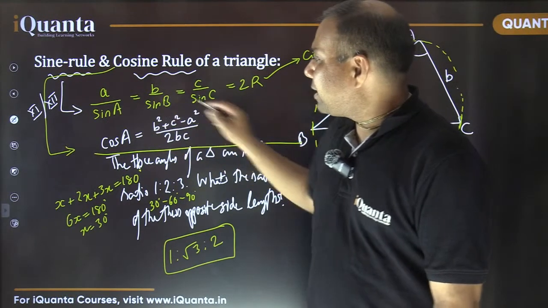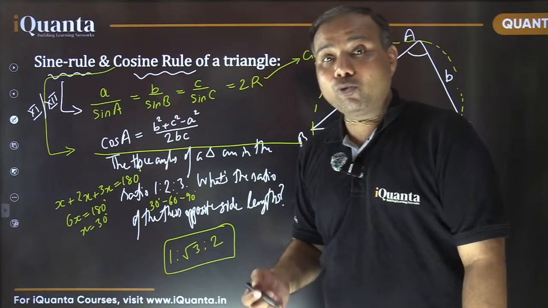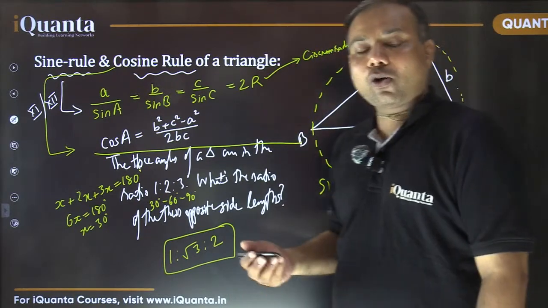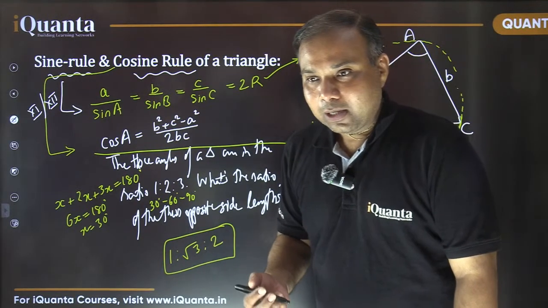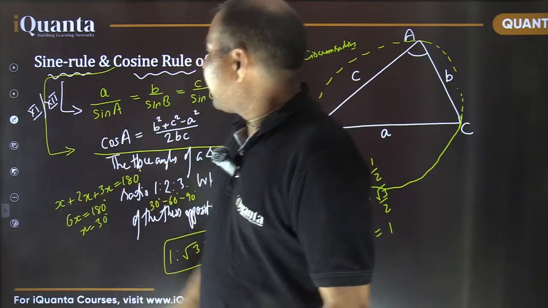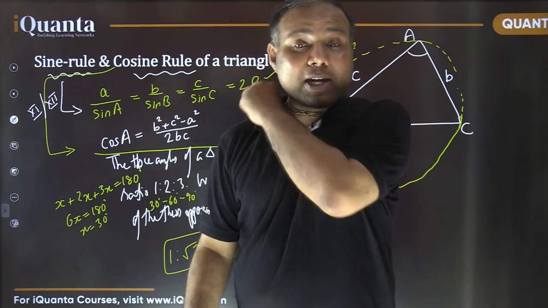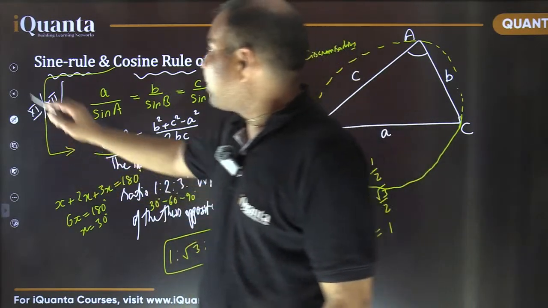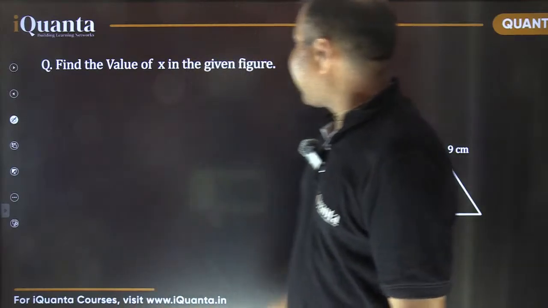So that's how both of these trigonometric rules can be used to find the side length or the angle of a triangle. Okay, let's answer some questions now. I also mentioned that we can avoid using trigonometry as well. That's also something we are going to discuss. But first, answer this question.